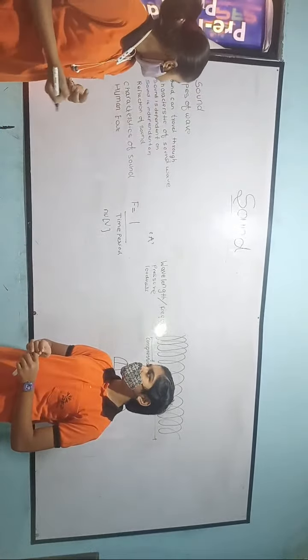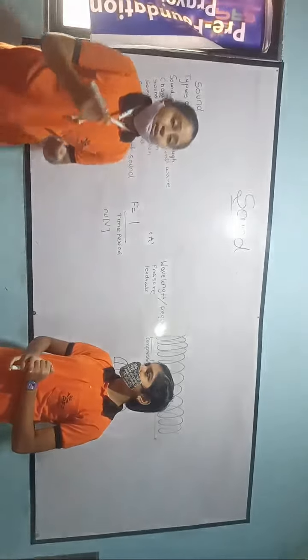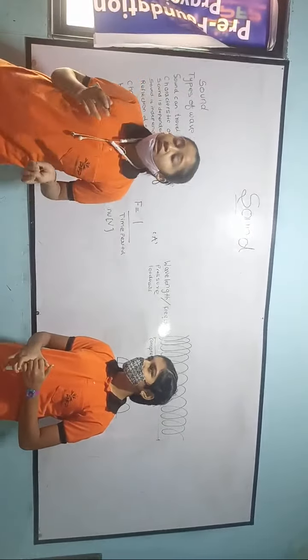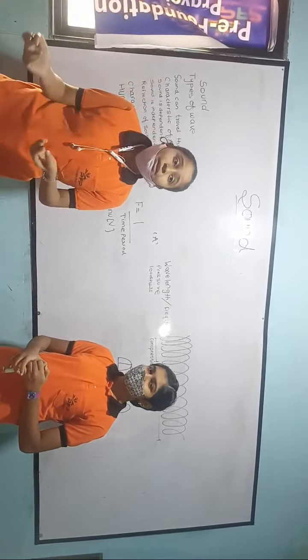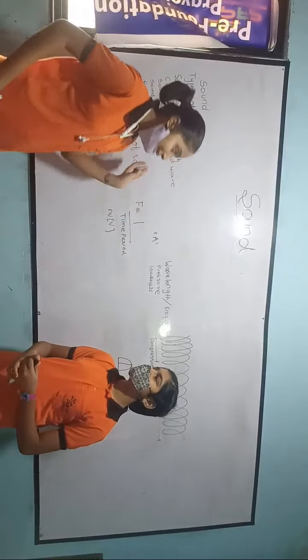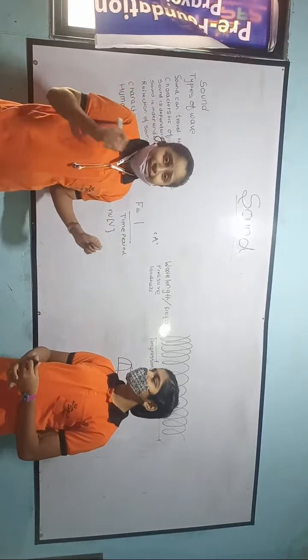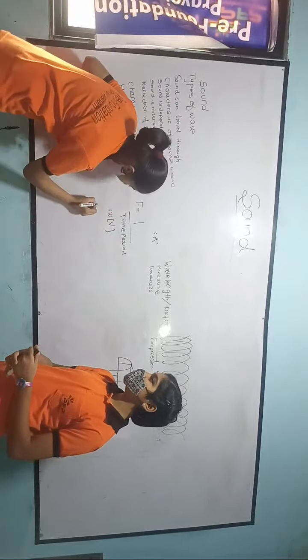The second characteristic is loudness. Loudness is connected to amplitude. When the amplitude is large, the loudness is more. As I have mentioned earlier, the SI unit of loudness is decibel. It is written as dB.